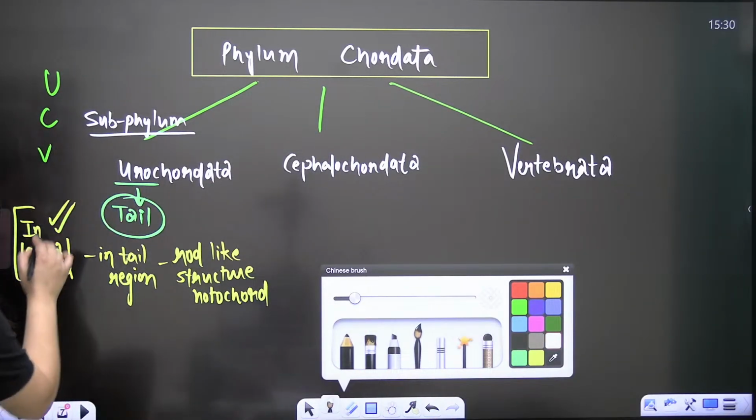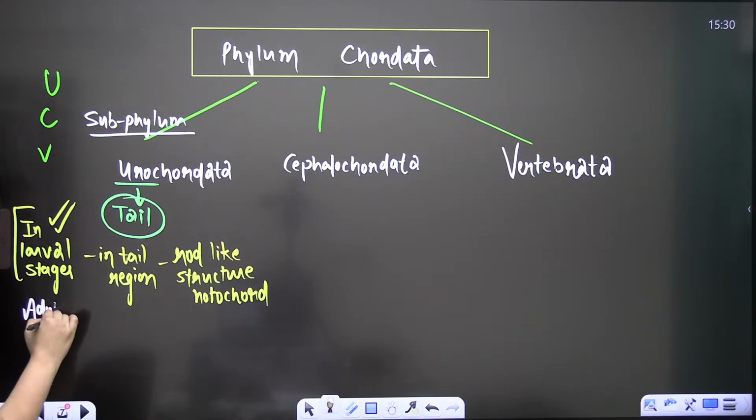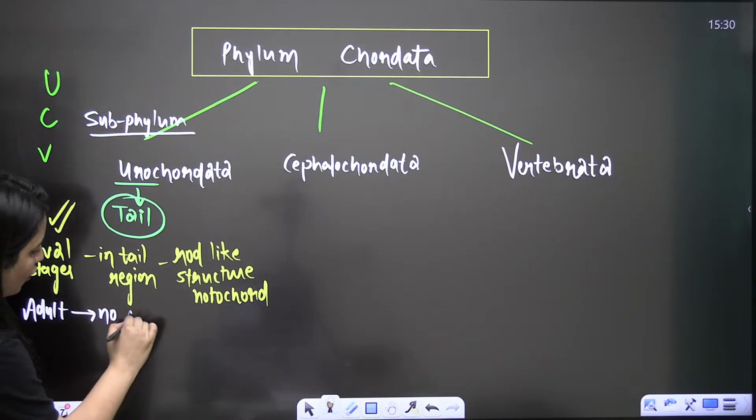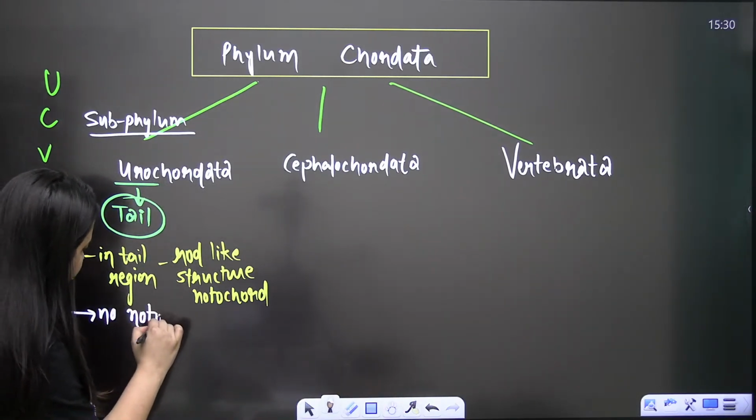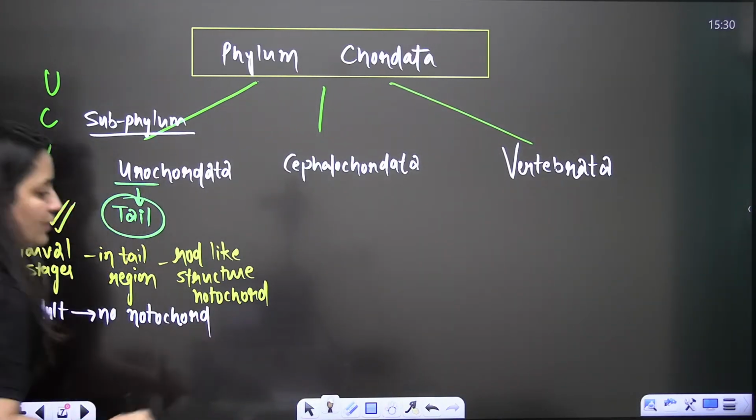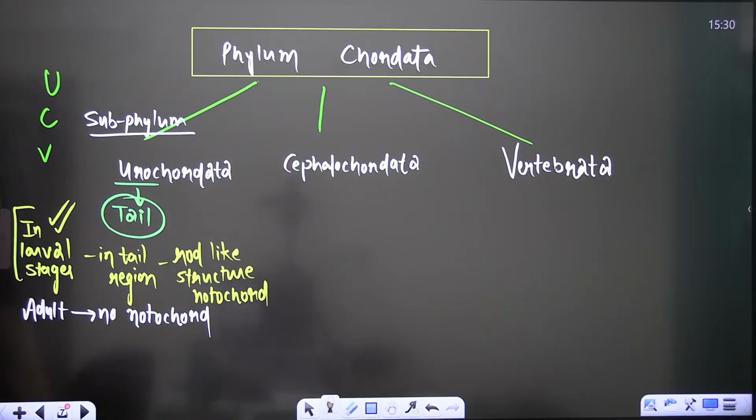On the other hand, if you see the adult, in the adult there is no notochord. Are you getting it? In the adults, you are not going to find the notochord. Clear? Yes, is that clear? Tell me. Okay.